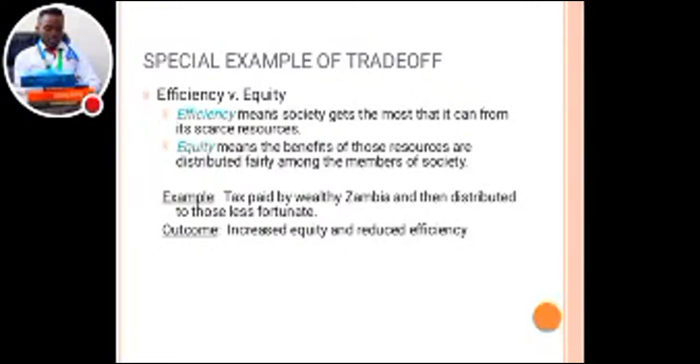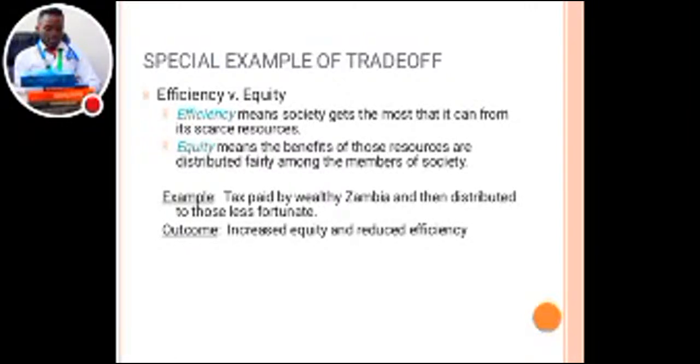Even if there are still limited resources, the society will still get the most from even the limited resources that are available. That is what efficiency talks about.